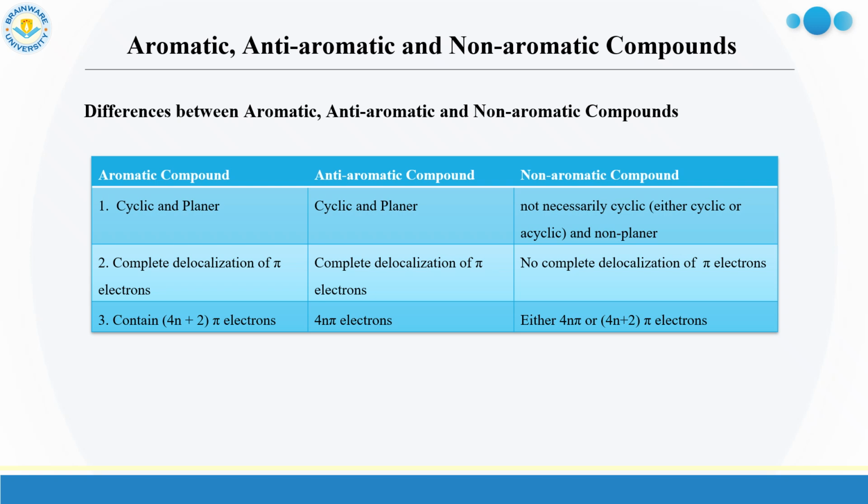delocalization of pi electrons. Aromatic compounds contain 4n plus 2 pi electrons, anti-aromatic compounds contain 4n pi electrons, and non-aromatic compounds contain either 4n pi or 4n plus 2 pi electrons.